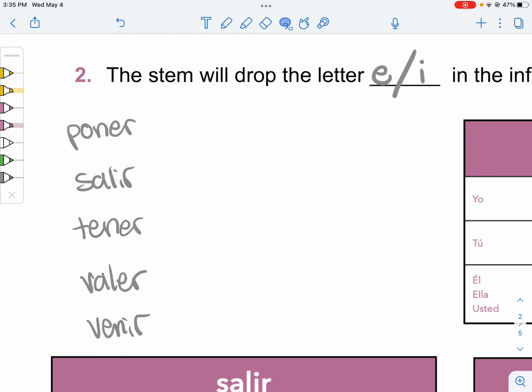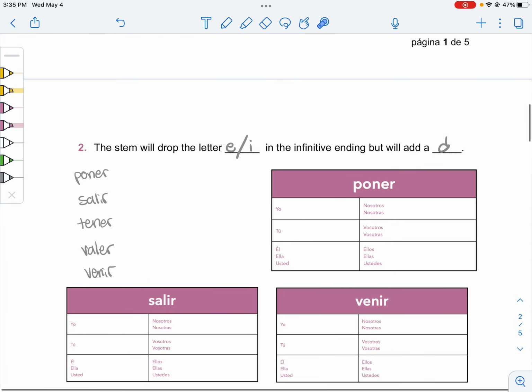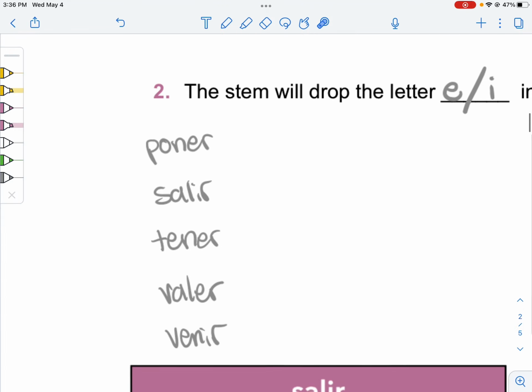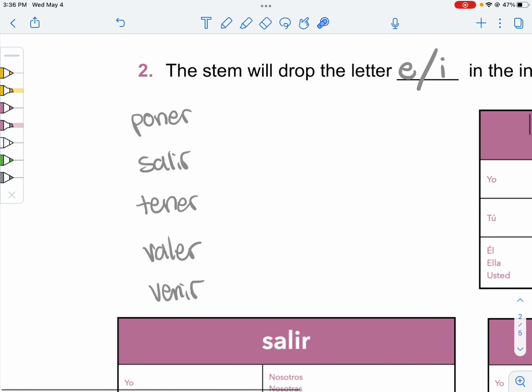Now that's great, but how can we differentiate between these groups? Like, how do we know that these verbs are D guys and they're not just normal droppy guys? Well, you know, because these are the yo-go verbs. These are all verbs whose present tense yo form ends in go.